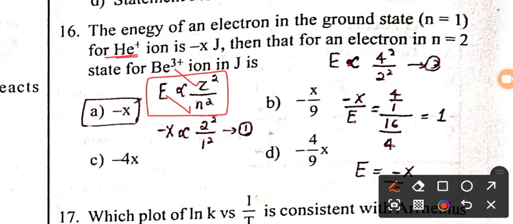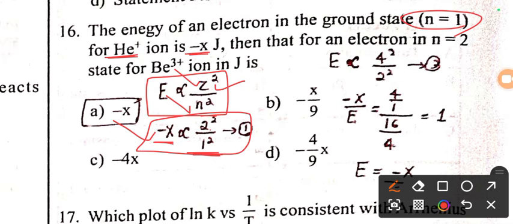So when you calculate for helium ion, the energy is minus x joules. Substituting, minus x is proportional to the atomic number Z for helium, 2 square, divided by n, the electron is in the first principal quantum number, so 1 square. This is the energy relation for helium ion. Similarly for Be3 plus, energy is proportional to the beryllium atomic number 4 square divided by the electron in principal quantum number 2, so 2 square.